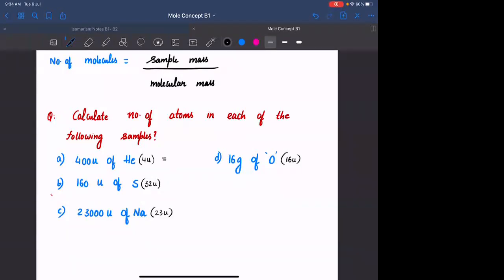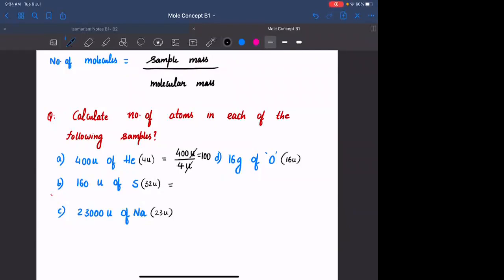What is the formula? It is the sample mass upon atomic mass. Always substitute along with units. Sample mass is 400 mu. Atomic mass is 4 mu for helium. The mu will cancel, and the answer is 100 atoms of helium. Agreed?